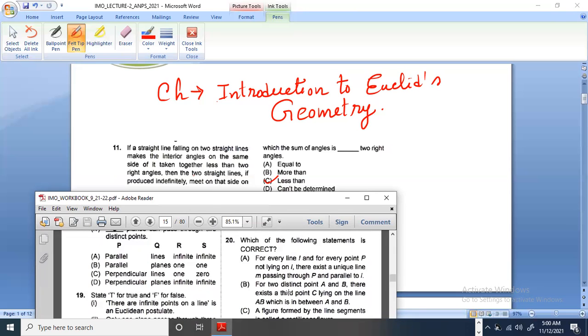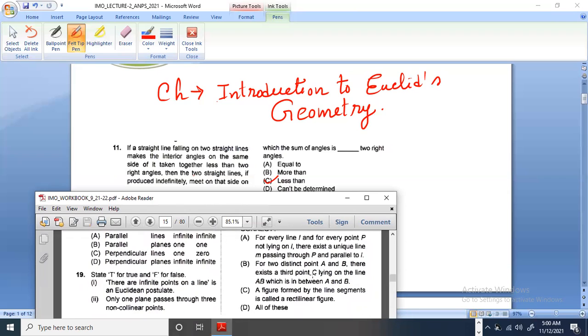Question number 20 is also like same. Let us discuss question number 20. Which of the following statement is correct? So there are 4 statements, which is correct. So let us see. For every line L and for every point P lying on L, there exists a unique line M passes through P and parallel to L.